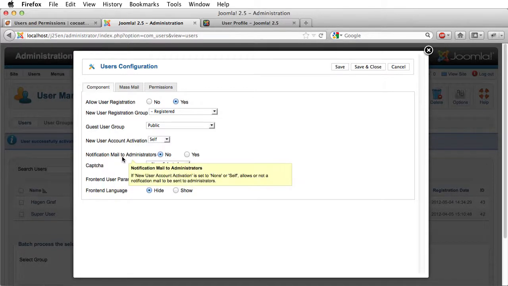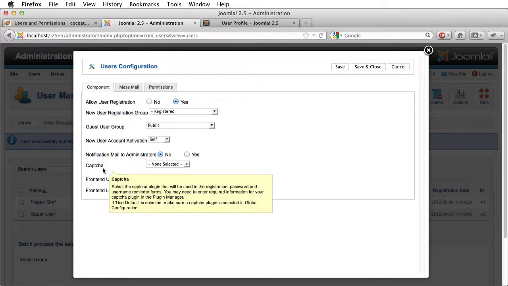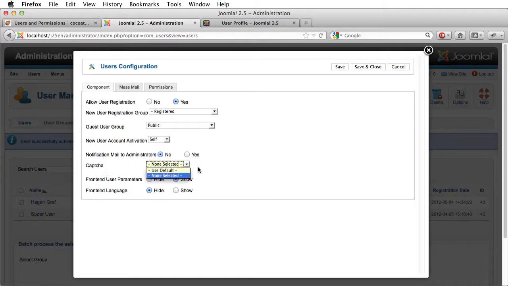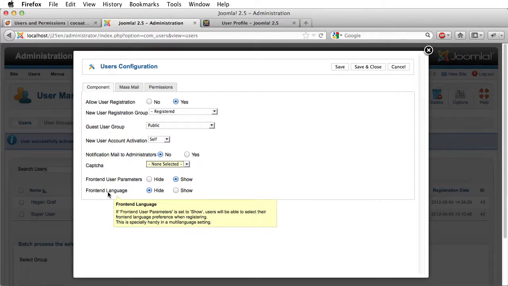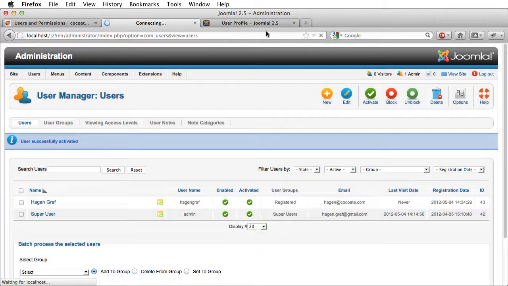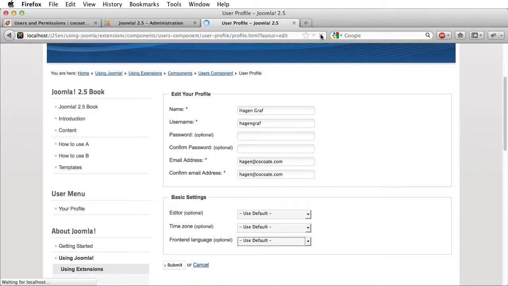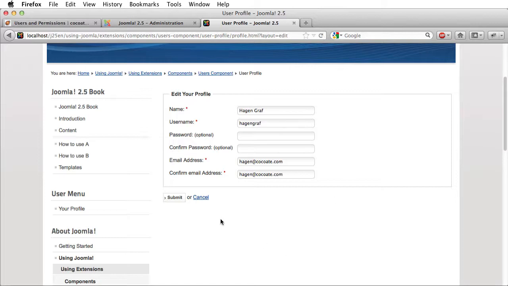And this is a new thing here in Joomla 2.5. It's a notification mail to administrators. So if someone is creating a user, the administrator gets an email. This is also new. It's possible to use a captcha in the Joomla core. There is this reCAPTCHA system from Google, and here is what I wanted to show you. So front-end user parameters, I say hide, go to save and close, go back to my profile here and reload, and they are gone. So this is the way you can configure things here.